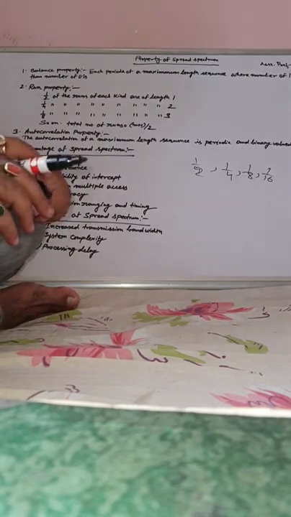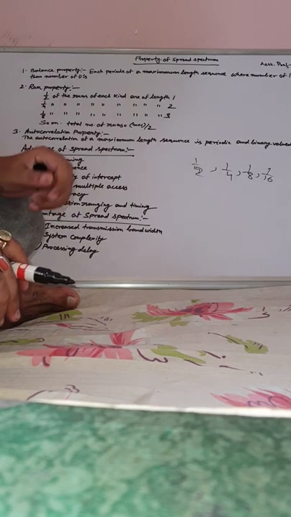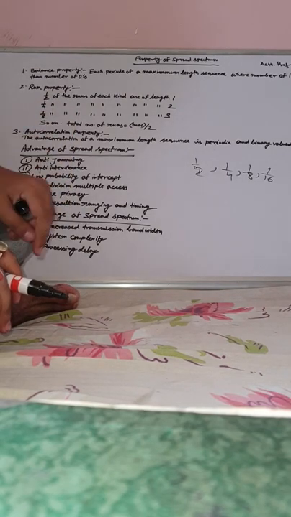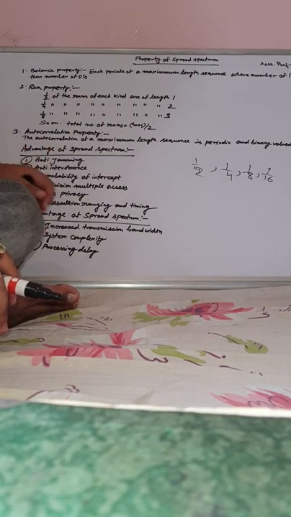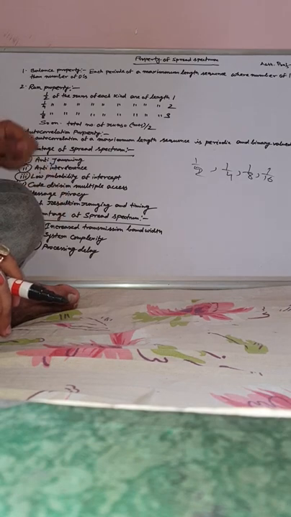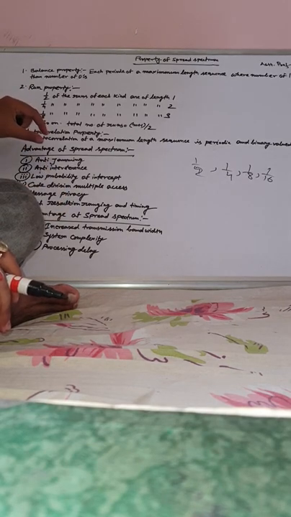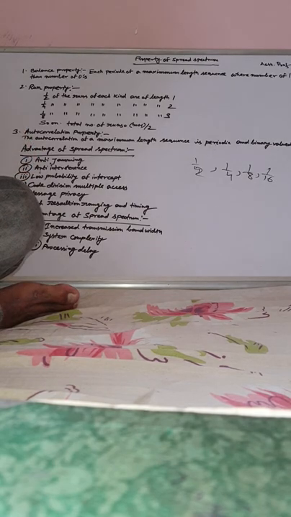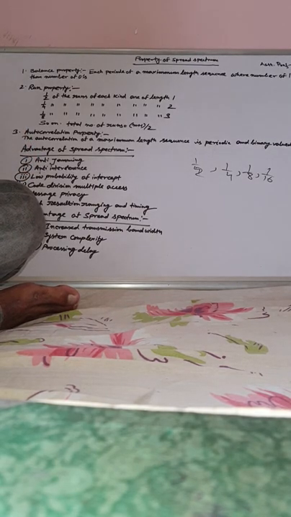Now the advantages of the spread spectrum: anti-jamming, anti-interference, low probability of intercept, code division multiple access, message privacy, and high resolution ranging and timing. You can use spread spectrum in anti-jamming techniques. Code division multiple access can easily be applied in the spread spectrum multiple access technique, which we have already learned.